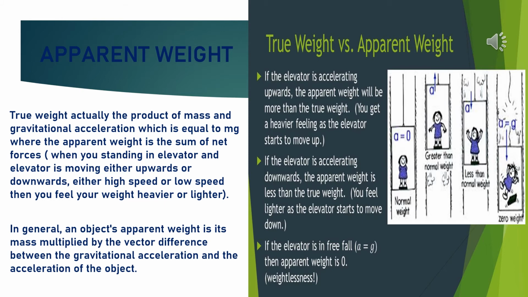When you are standing in an elevator and the elevator is moving either upwards or downwards, either at high speed or low speed, then you feel your weight heavier or lighter. In general, an object's apparent weight is its mass multiplied by the vector difference between the gravitational acceleration and the acceleration of the object. Now see the diagram.